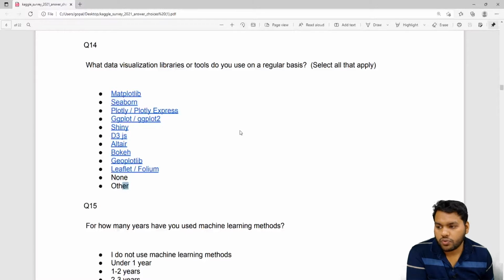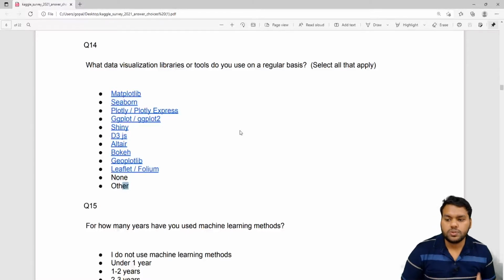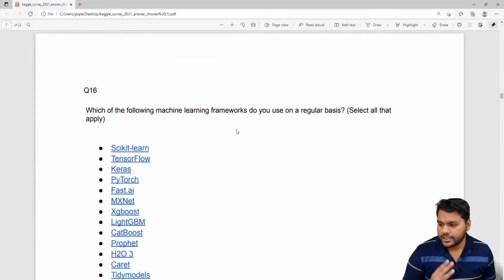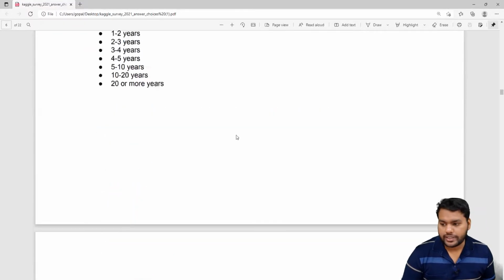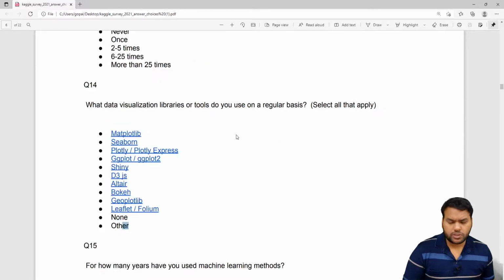Question number 14 is: what data visualization libraries or tools do you use on a regular basis? With that analysis, I also want to analyze question number 16, which is: which of the following machine learning frameworks do you use on a regular basis? Because the flow of a data science project is that first you perform exploratory data analysis.